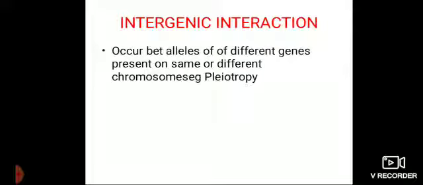In this intergenic interaction, you know that this also occurs due to mutation in the genes. What is mutation? Sudden change in the genetic pattern. How does this mutation take place? Due to environmental factors, because according to the changing environment, the gene or the organism has to adapt to the changing environment. If the adaptation is lost, there can be lethal effects.